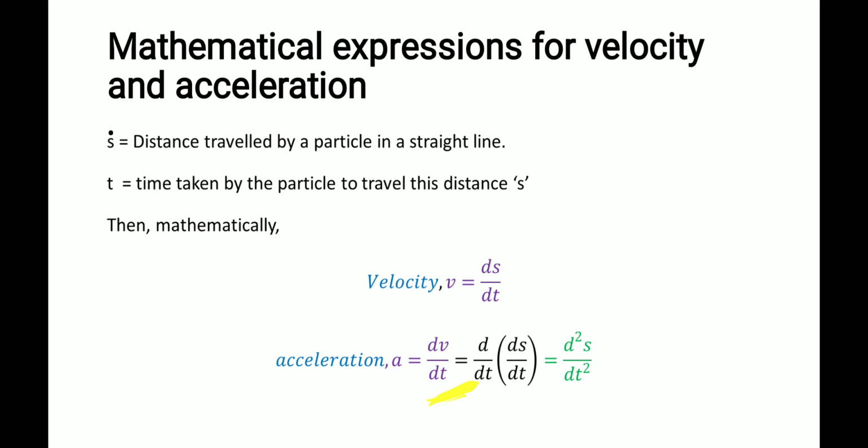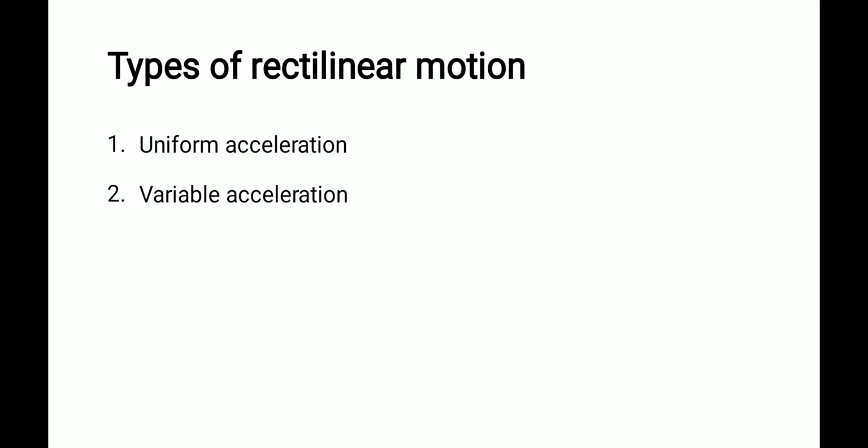Then acceleration means dv by dt, differential of velocity with respect to time. So we use ds by dt for v, then we will get d square s by dt square, second differential of displacement. So this is the mathematical formula to calculate the velocity and acceleration. Velocity is ds by dt, acceleration is dv by dt, or otherwise we can use d square s by dt square.